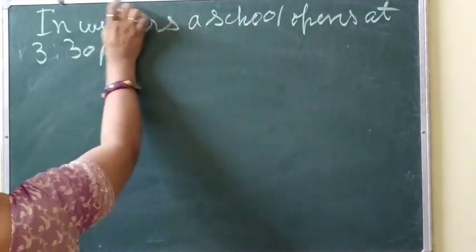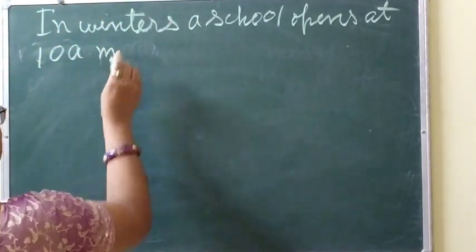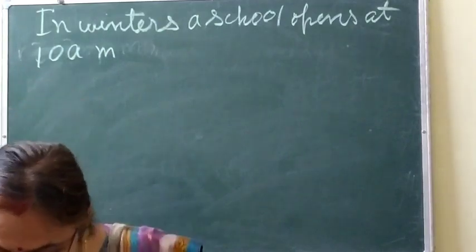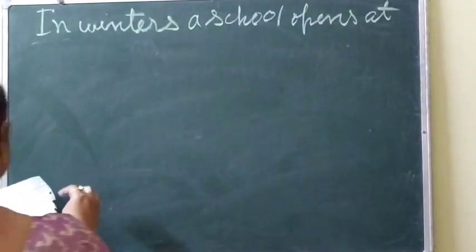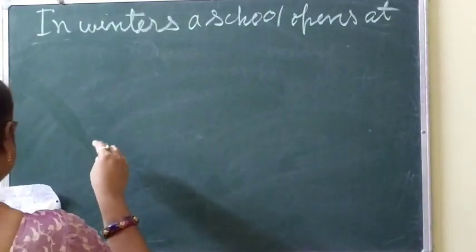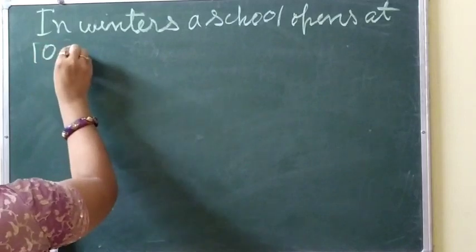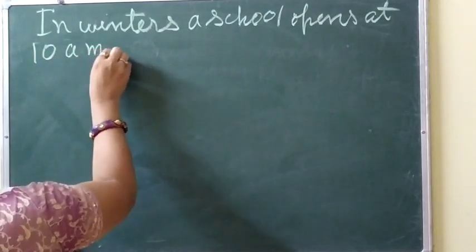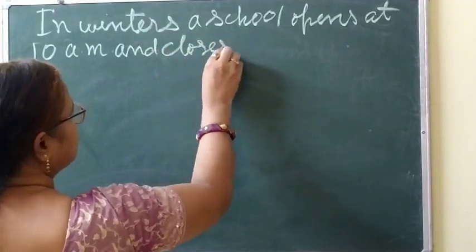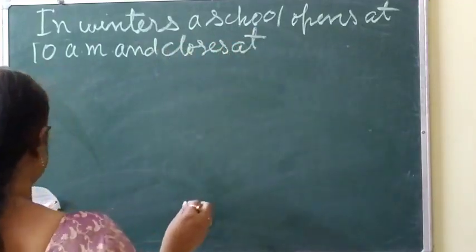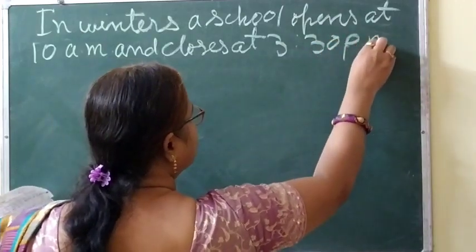Sorry, 10 a.m. I'm also surprised how it can be 3:30 p.m. It is not an evening school, and generally, especially in winter, the school cannot open at 3:30 p.m. So 10 a.m. and closes at 3:30 p.m. Clear?